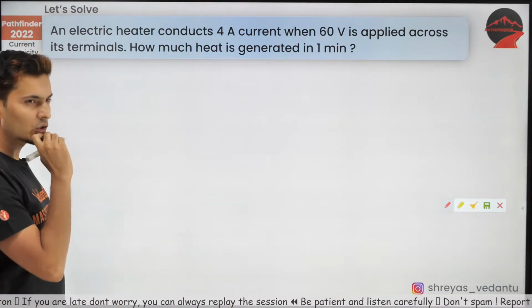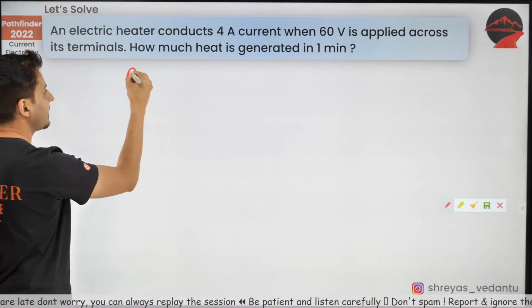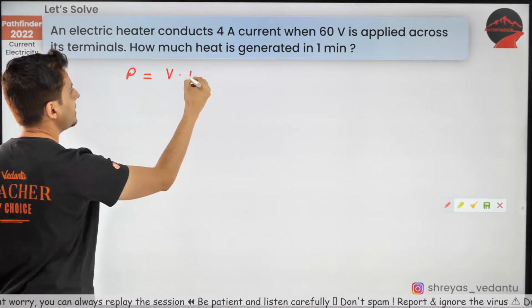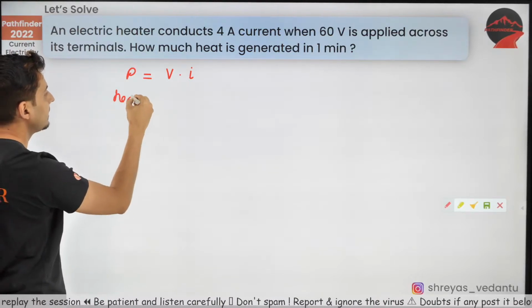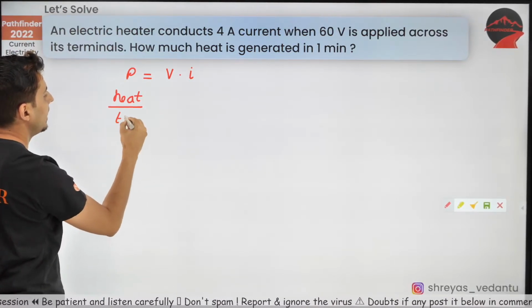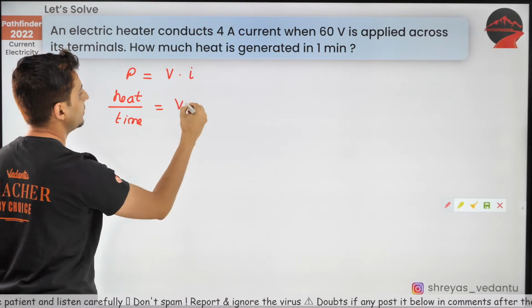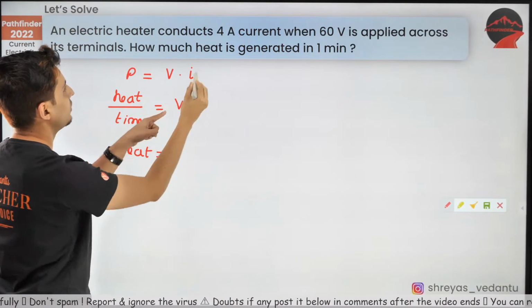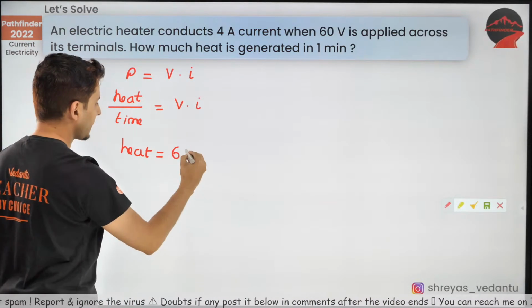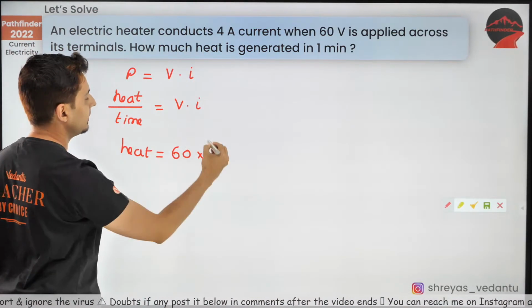So the formula that you should use for this is power is voltage into current. And what is power lost? It is nothing but the heat lost divided by the time. Yes, that is voltage into current. So therefore, the heat lost is voltage, which is 60, into current, which is 4,